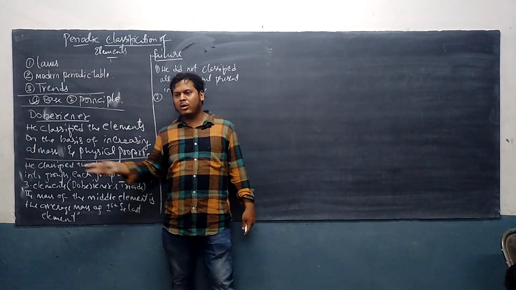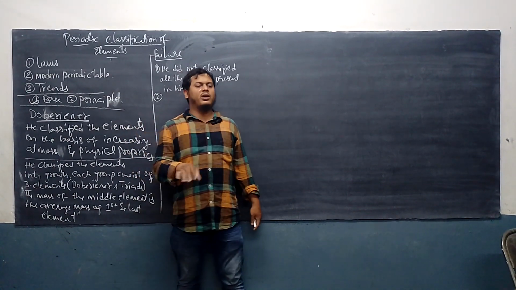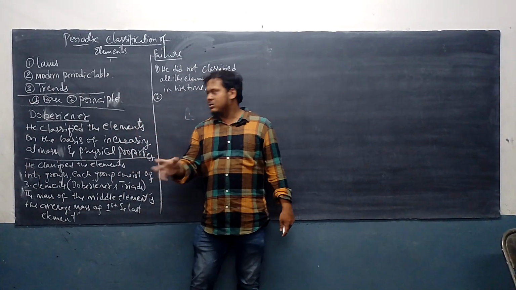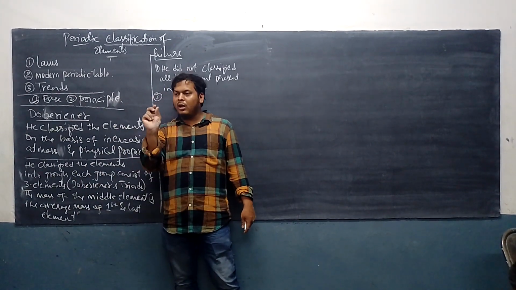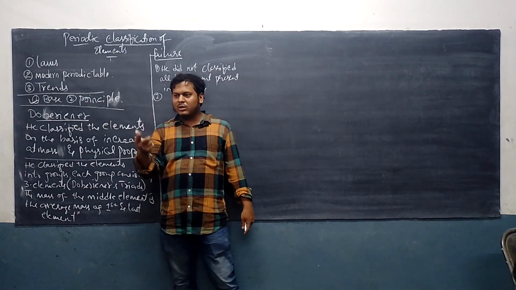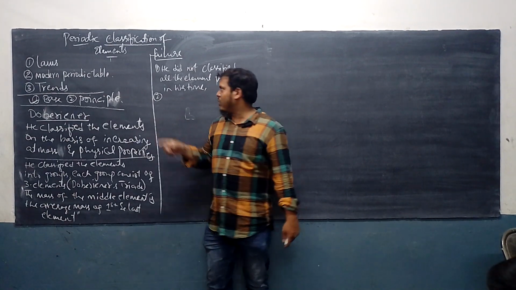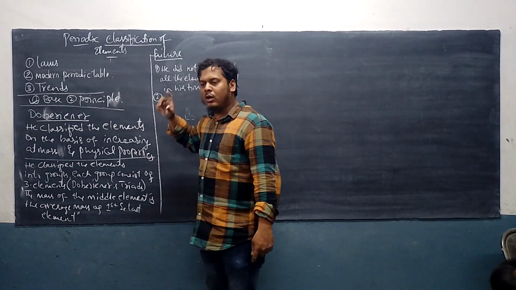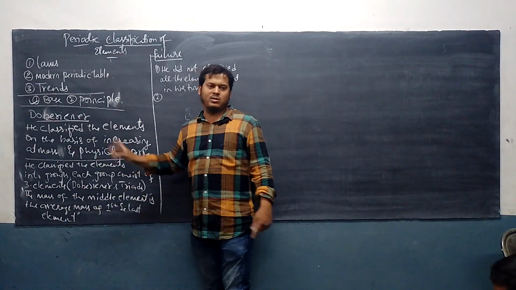How many triads were following this law? Only three triads. The fourth triad he made was not following this principle, meaning the middle element of the fourth triad was not the average of first and last. Got it now? So what is the second failure? Only three triads were following his law of triads.